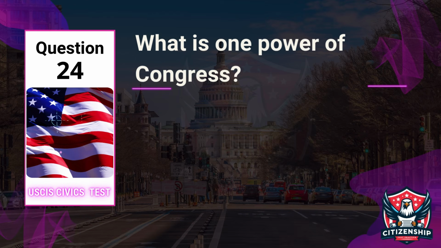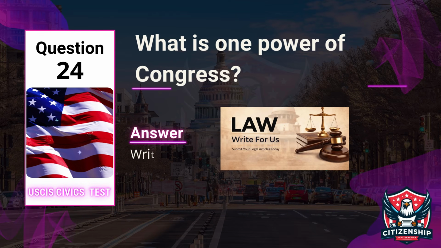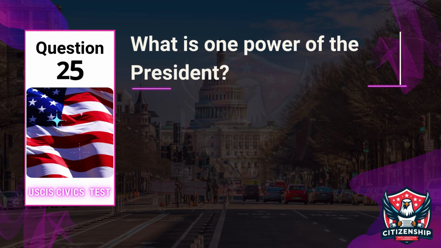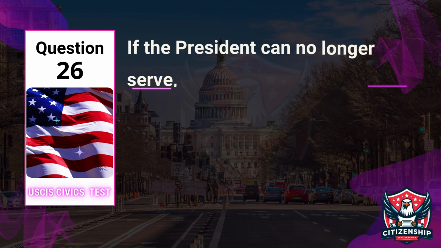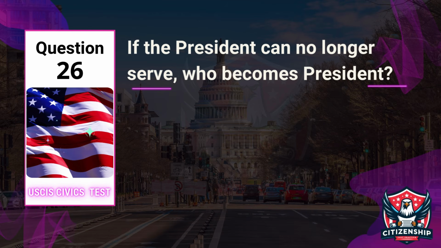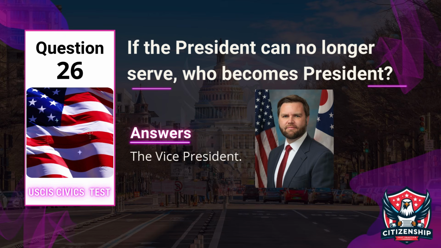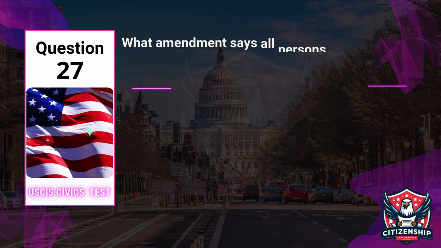What is one power of Congress? Answer: writes laws. Question 25. What is one power of the President? Answer: signs bills into law. Question 26. If the President can no longer serve, who becomes President? Answer: the Vice President. Question 27.